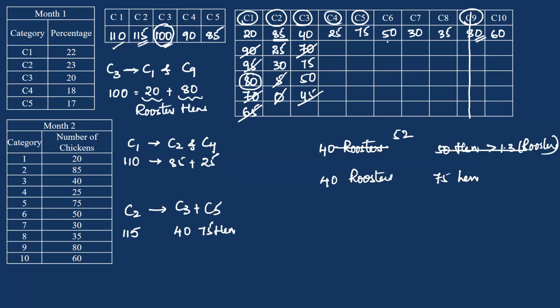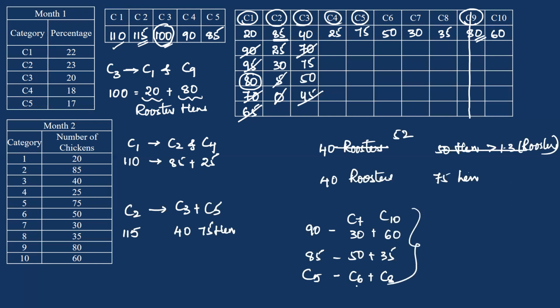Now we are left with C6, C7, C8, and C10. Now you need to form 90 and 85. So how can you form 85? 50 plus 35. And these C5 are nothing but C6 plus C8, and these 90, 60 plus 30. C7, 30 plus C10, 60. And this completes this.